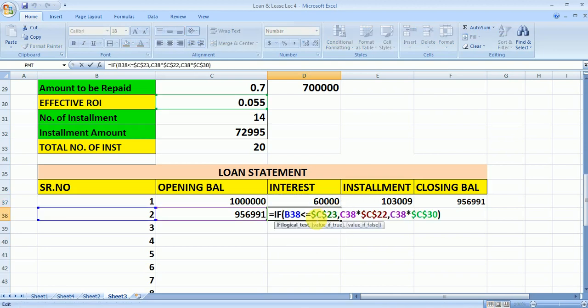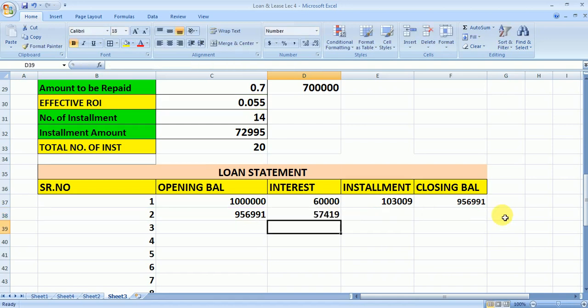Fine. So मैंने कुछ नहीं किया, ऊपर वाले सेल को ड्रैग कर दिया. अब मैं यहाँ पे garbage cleaning लगाऊंगी. So is equals to if this serial number is equals to blank, then it should be blank, otherwise जो हो रहा है होता रहे. लास्ट में जाके you have to put one more bracket. Fine. The simple way, drag that interest column to the second cell, then apply the garbage cleaning and put one more bracket at the end. Fine. So this is the interest.